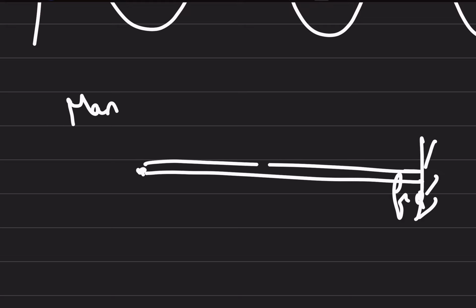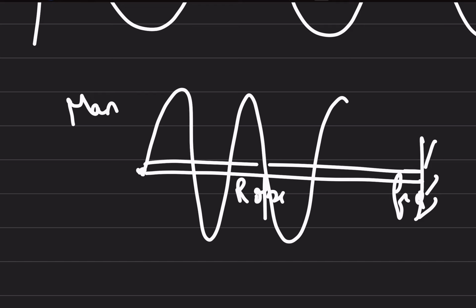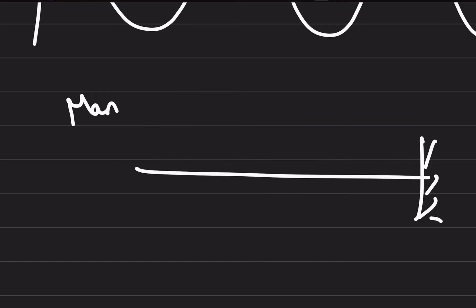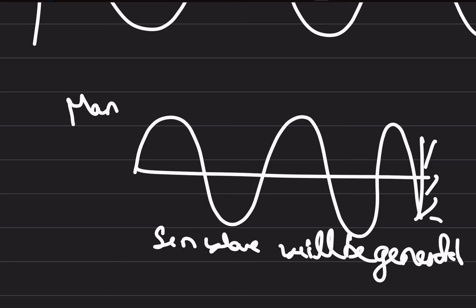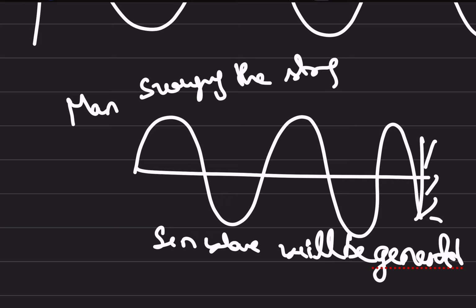Suppose we see how it is generated. Suppose there was a man here, and this string is fixed. This is a rope, and the man started swinging the string. If the man started swinging the string, a sine wave will be generated.